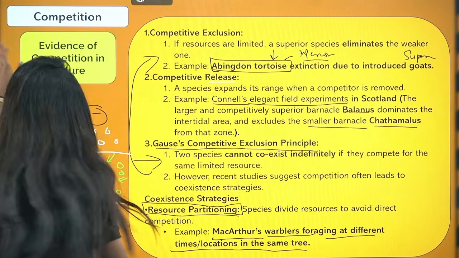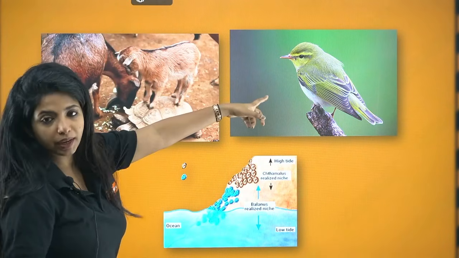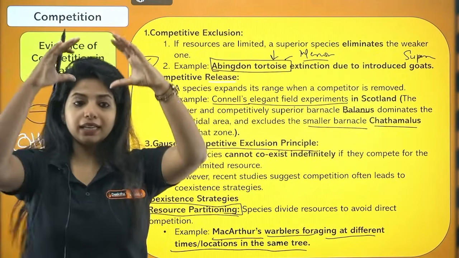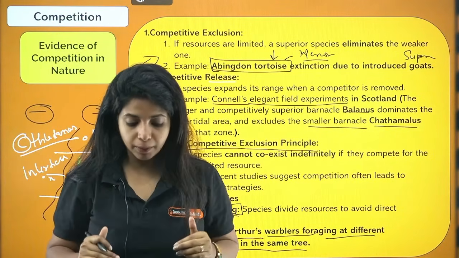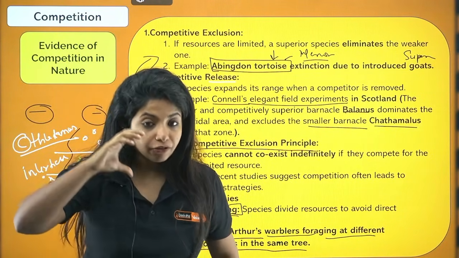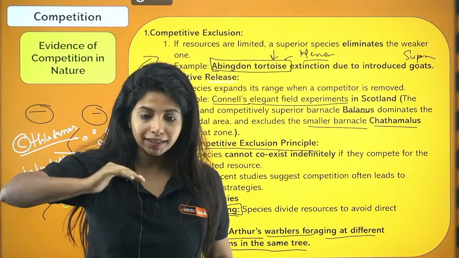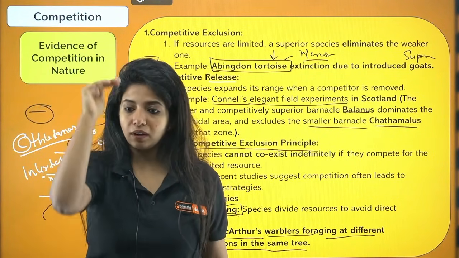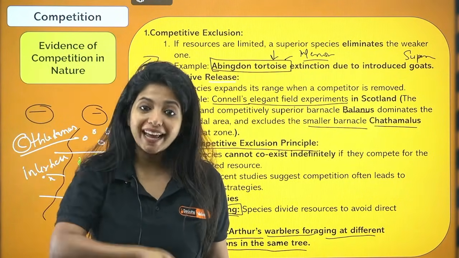Warblers are these birds, my dear children. In MacArthur's experiment, it was found that in a plant, all of them are feeding on one particular plant, right? Now they have different areas to feed. They have partitioned their resources, or if not dividing their area, they have divided their time as well.